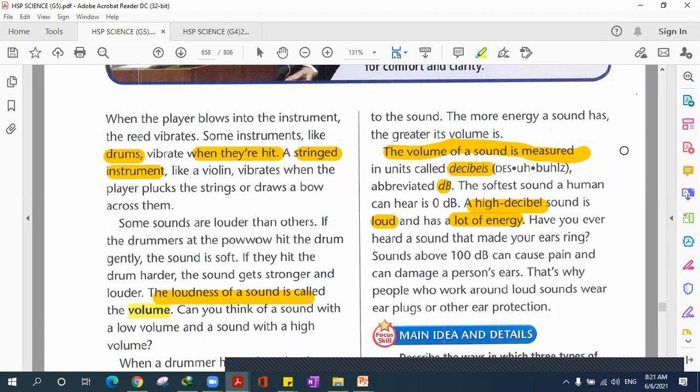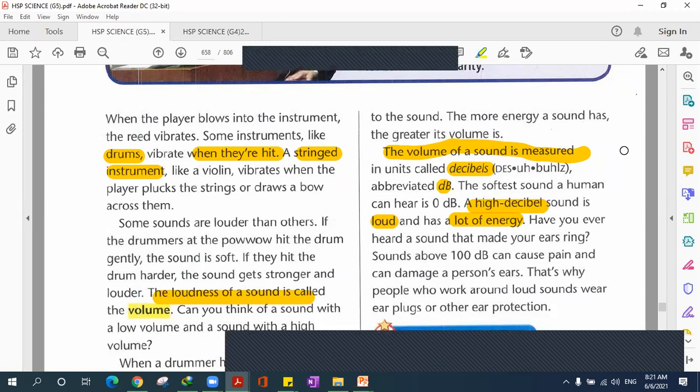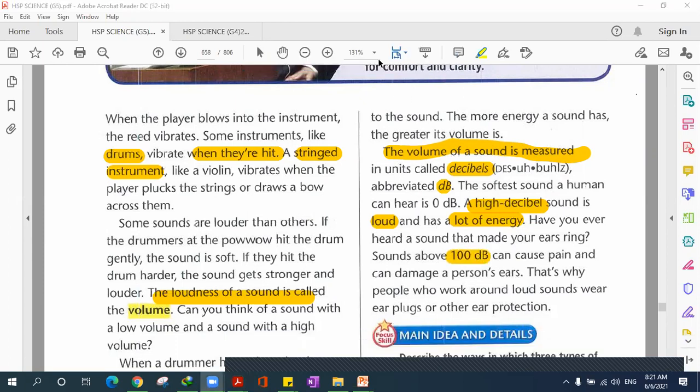If you are watching a horror movie and a loud sound comes on, suddenly your ears start ringing. So when you hear sounds that make your ears ring, these sounds are above 100 decibels. Can you guys see the number here? Sounds that are higher than 100 decibels can actually cause pain to your ears.